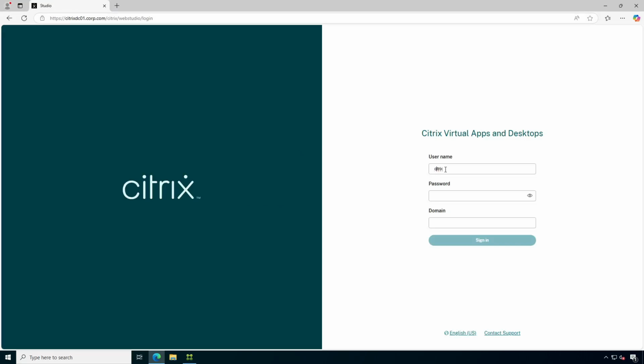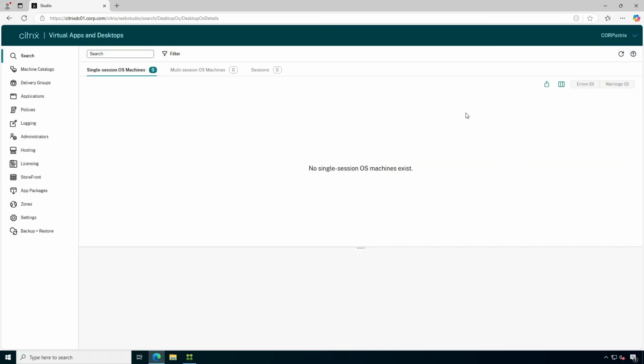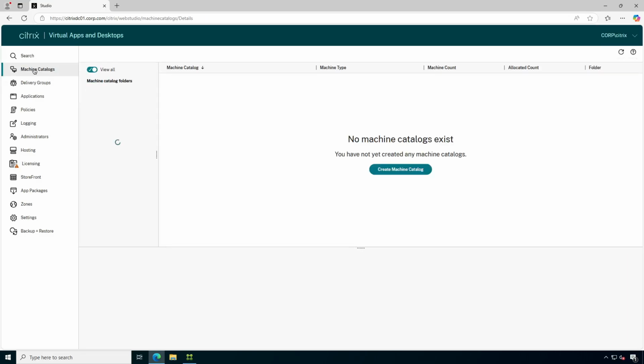The domain is corp, the user is Citrix, and the password I will not tell you. I'll save it. Okay, now you have the machine catalog. As I mentioned earlier, you can create a machine catalog using this web version of Studio. Of course, you have the option to create a machine catalog.